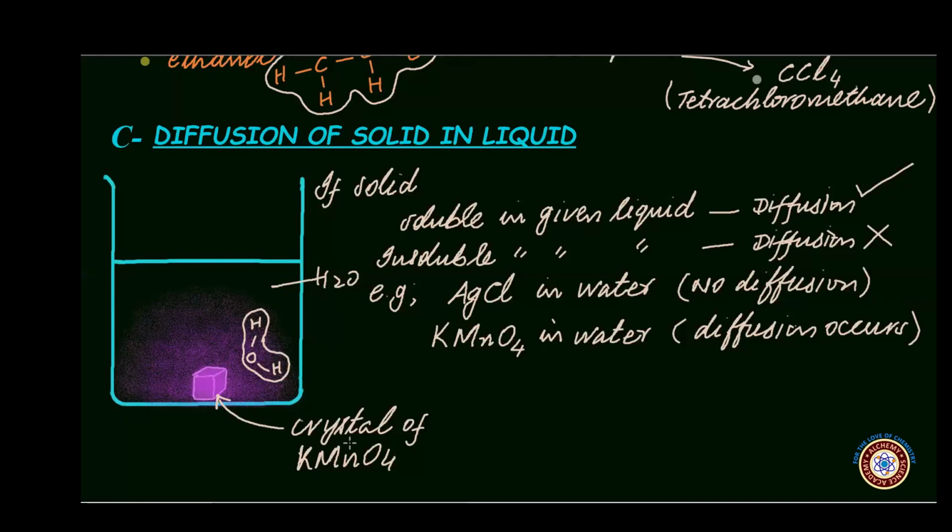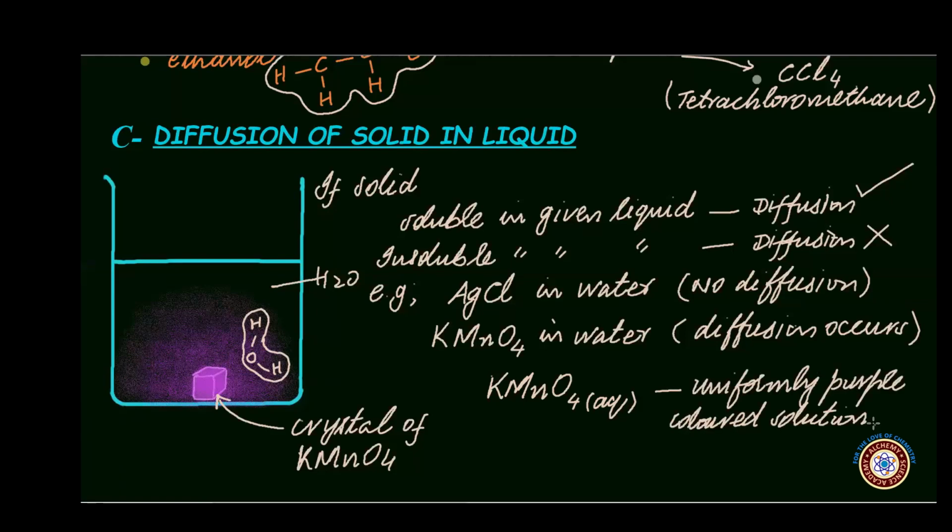So conclusively we can say that only those solid particles can diffuse into the liquid which are soluble in that particular liquid. As a result of this diffusion, a homogeneous mixture of potassium permanganate and water is formed, which is actually an aqueous solution, and that is a uniformly purple colored solution. So this was an example of diffusion of a solid in liquid. The solids which are insoluble in the given liquid cannot dissolve, and hence their particles cannot diffuse in that liquid.